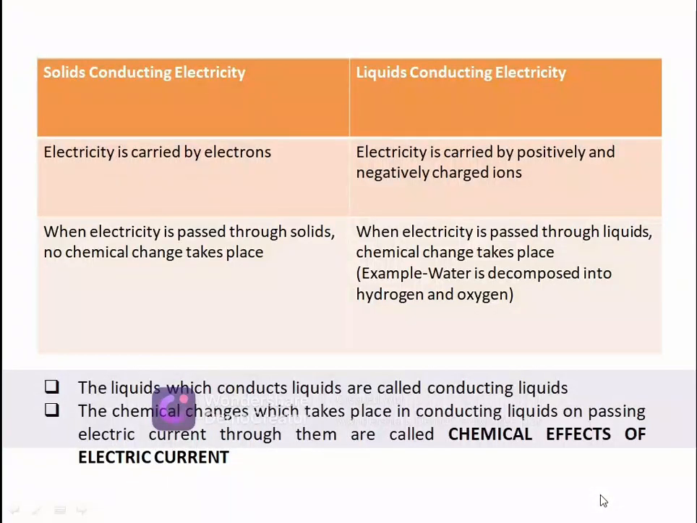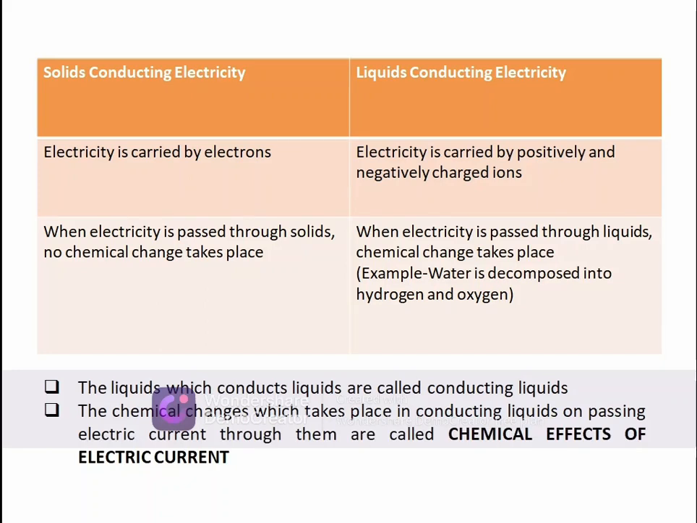Next, coming to the major part of this chapter, the important differences in the conduction of electricity by solids and liquids. What are these differences? As we all know, in solids, electricity is carried by electrons. For example, in gold or silver, the electricity is carried by free or delocalized electrons, as in the case of a key.